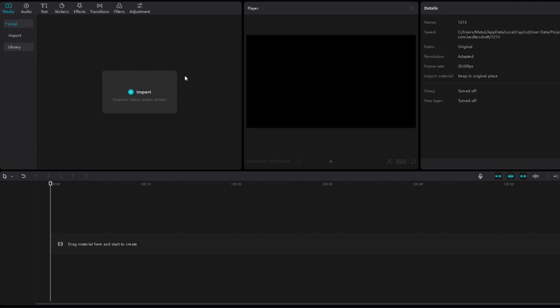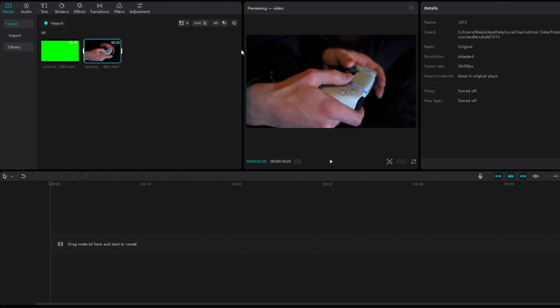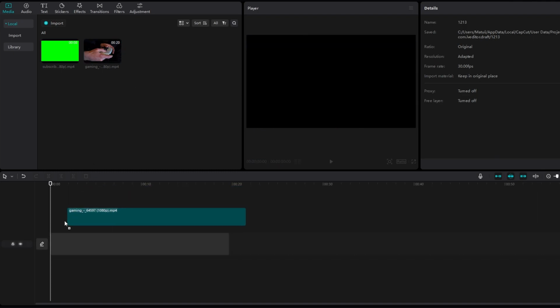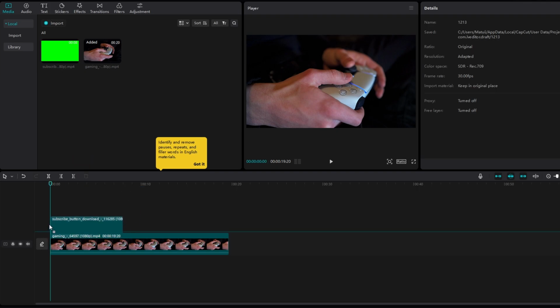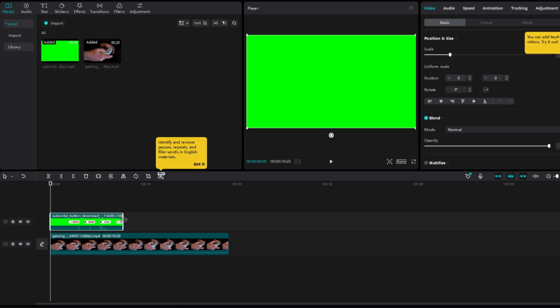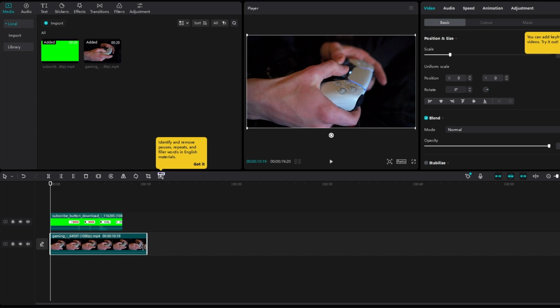In today's tutorial I'm going to show you how to merge clips in CapCut. Firstly, import the two clips you want to merge in CapCut. Drag the first one onto your timeline and then import the second one. Once they are both on the timeline, you can proceed.